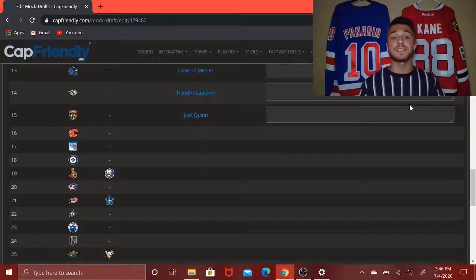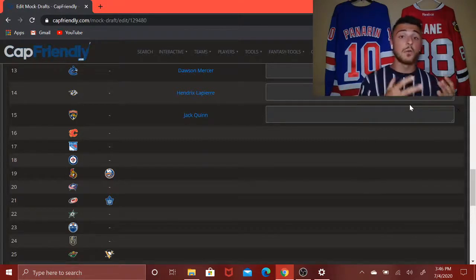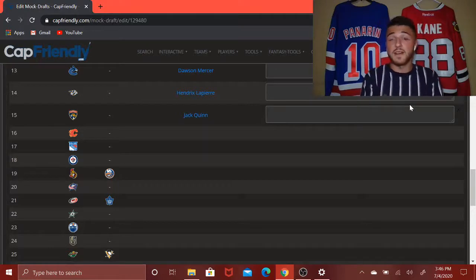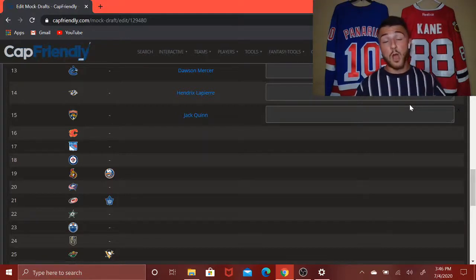And yes, I know they need defensive help, but Quinn just throwing him into that already deep prospect pool when it comes to some very solid wingers, whether it be the likes of Grigori Denisenko and Owen Tippett, who I fully expect to be in the lineup next season, with the likes of, if not one, then definitely both of Evgenii Dadonov and Mike Hoffman possibly being gone due to free agency. I think Quinn could very well be in the lineup within the next couple of years for sure.